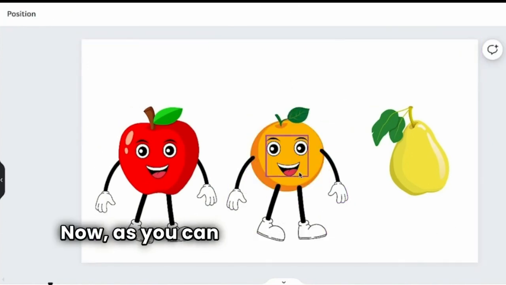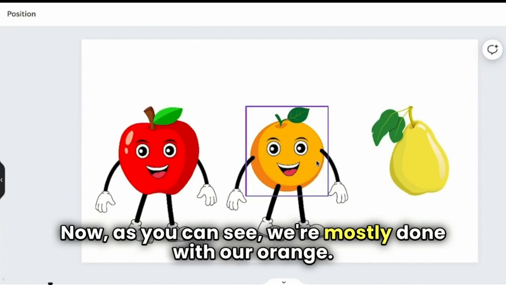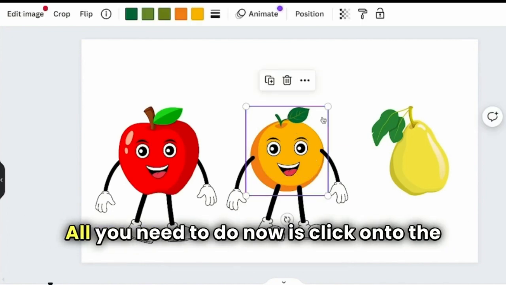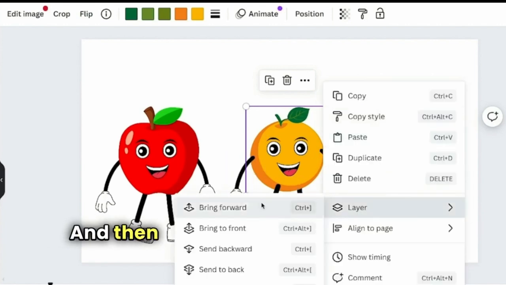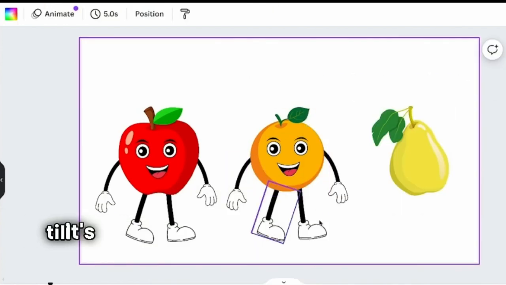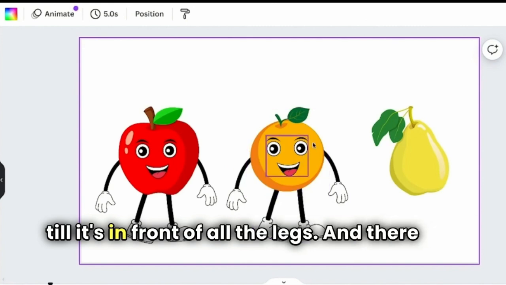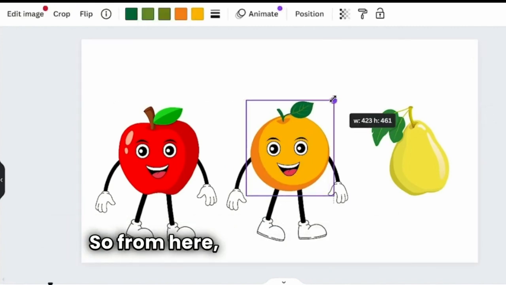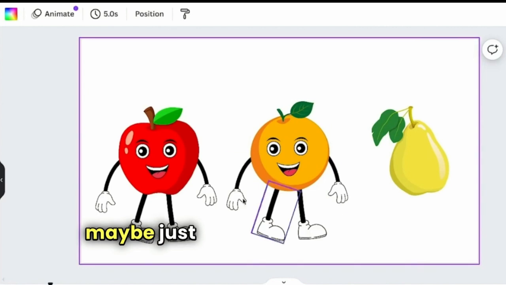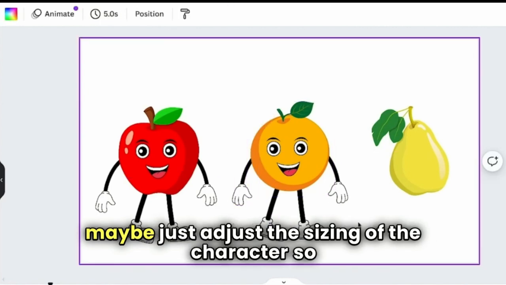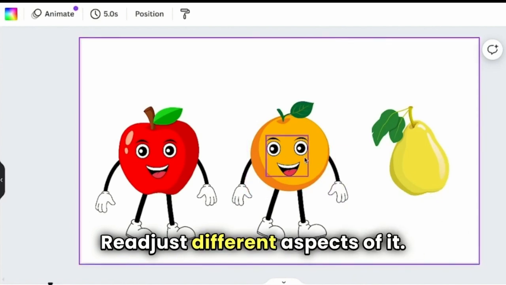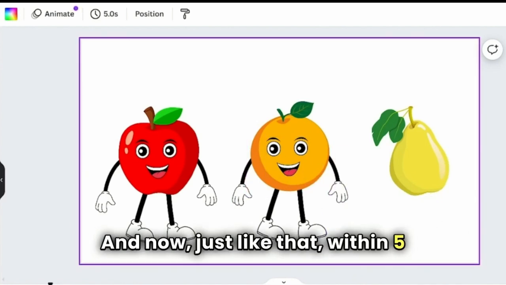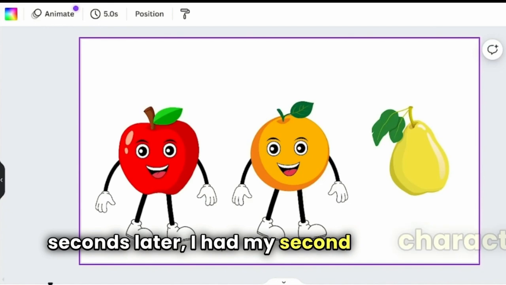And now, as you can see, we're mostly done with our orange. All you need to do now is click onto the orange, click where it says layer, and then click bring forward, and then you want to keep bringing it forward till it's in front of all the legs. And there you go, was that simple. So from here, all you want to do is maybe just adjust the sizing of the character so it's not too big or not too small, readjust different aspects of it. And now, just like that, within 5 seconds later, I had my second character done.